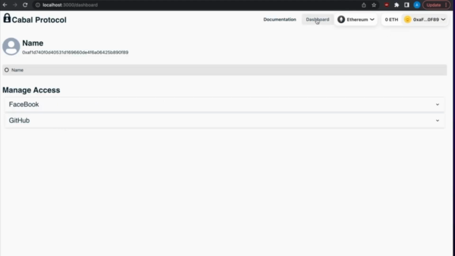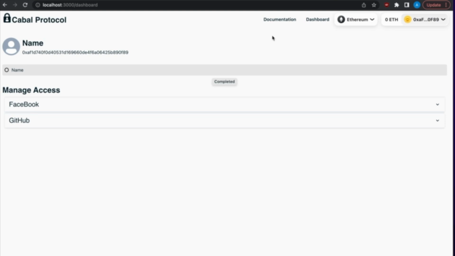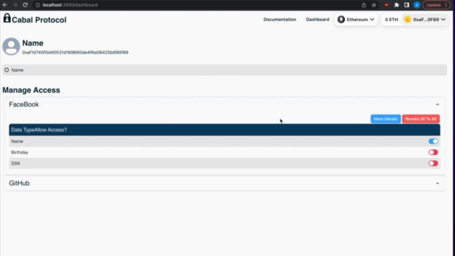So let's go into our dashboard, and we have the ability to add in certain fields and enter in our name, but this is kind of where we fell short. But obviously, if we had more time, the integration would be taking place between this and the back end. So a user will be able to enter their name and save their changes here. Also, they have the ability to revoke access here, which ties into our smart contract, and all of this will be integrated with the back end.